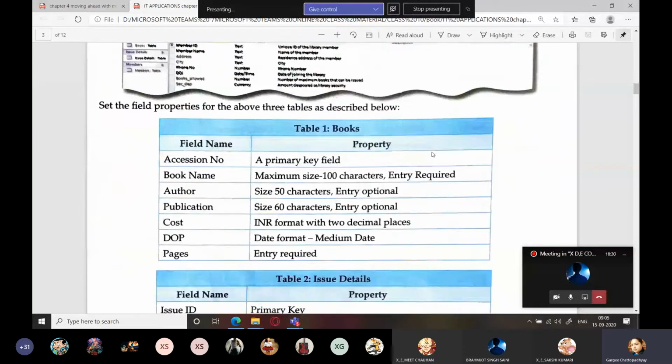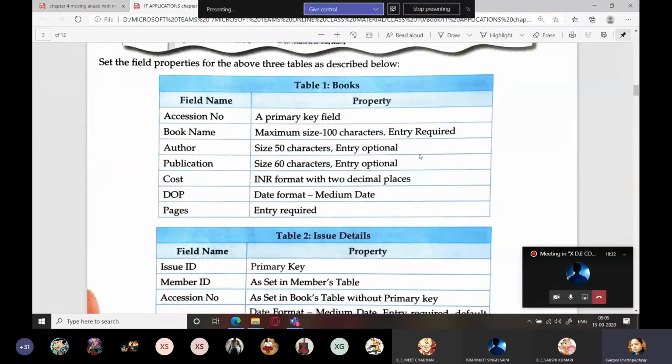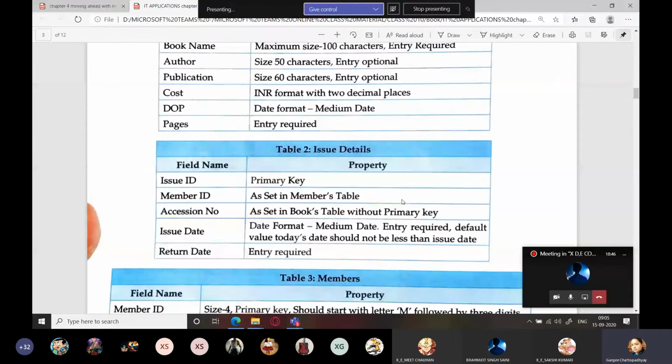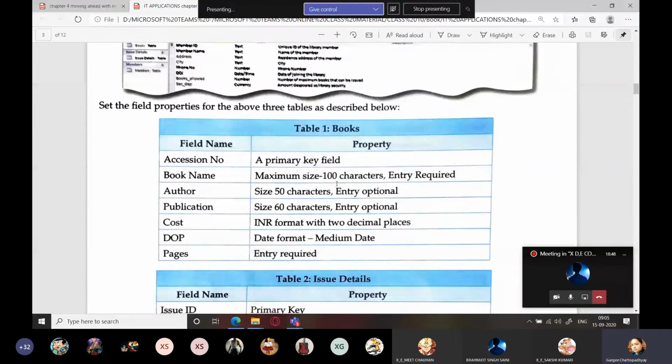Now let us come to the properties. Here you have to write which property you will be changing. On the blank side, you have already created books, right? So on the ruled side, you are just going to specify, in 1 or 2 lines, the property which you will change, like a primary key field.